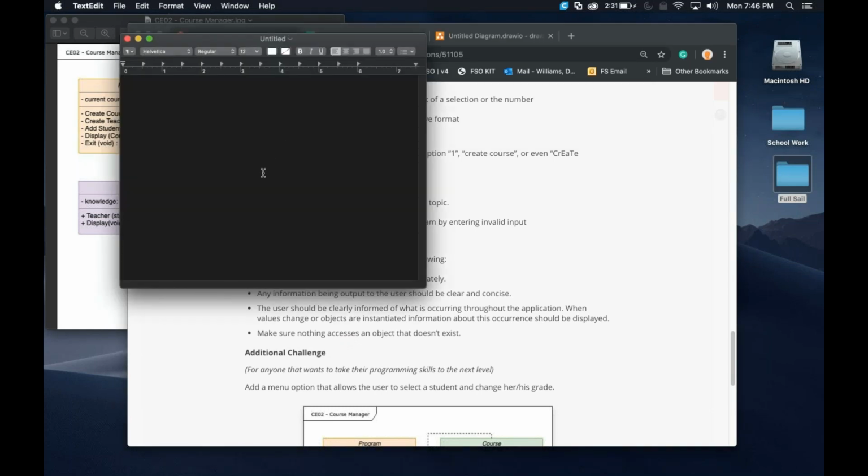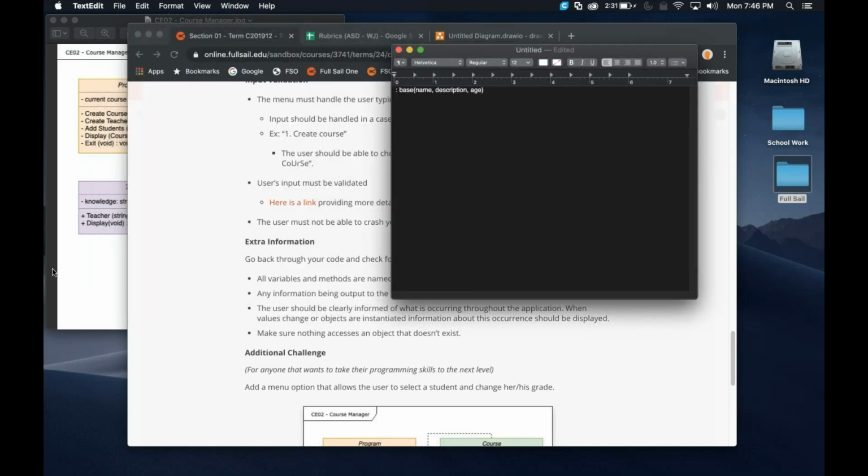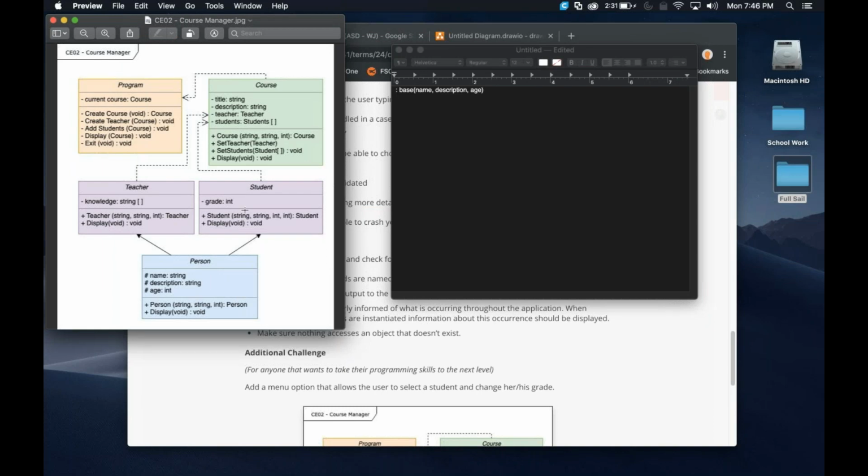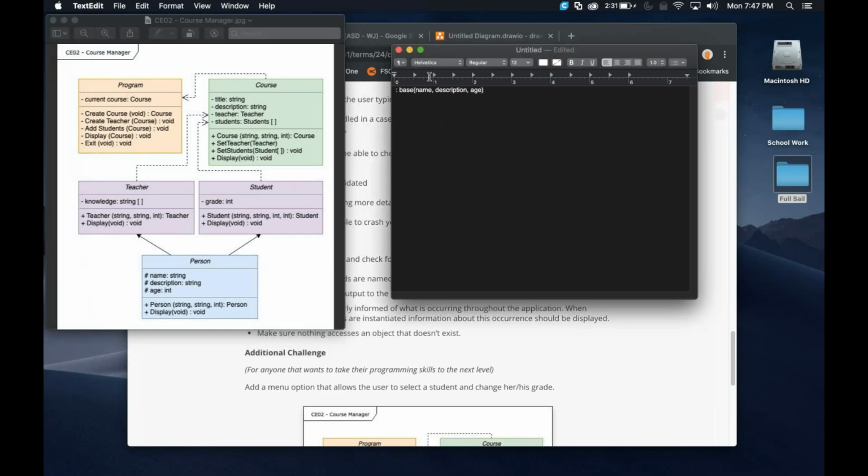So what I mean by sending it back to the base is going to be something kind of like this. This should look a little bit familiar once you get there, right? So you're going to be sending back the name, description, and age to the base. And remember, the base we're talking about is this person, because student and teacher are built upon the person class, which is why we call this the base in this chain of inheritance going upwards, okay? So you want to make sure that you're sending back this name, description, and age, sending them into this constructor function. But instead of calling that constructor function, you're going to be calling that base. That's the key thing about that. I find a lot of students, especially when they're starting out with inheriting things, that's going to be their big sticking point right there. Okay.